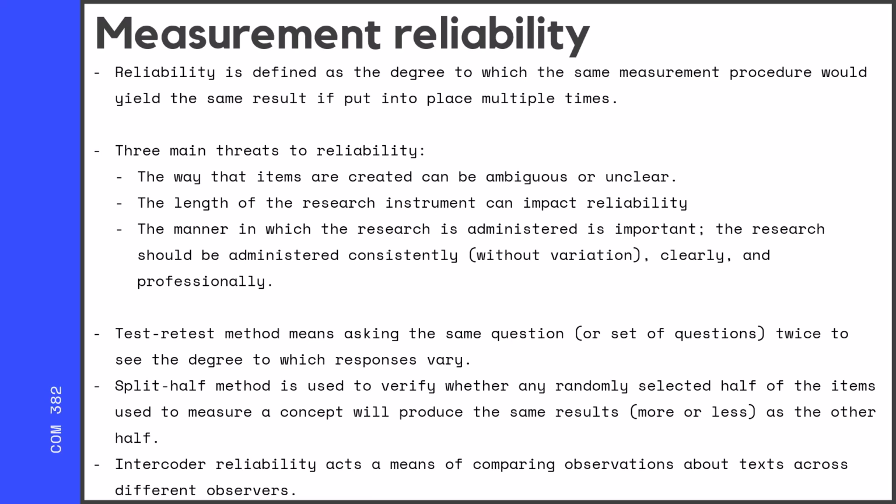So for example, if I give this module quiz in this quarter and the questions are all the same as in another quarter, assuming everything went the same, the test results should be pretty similar.